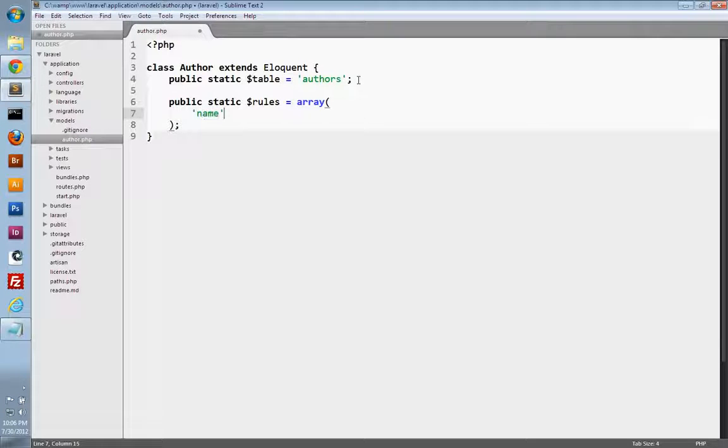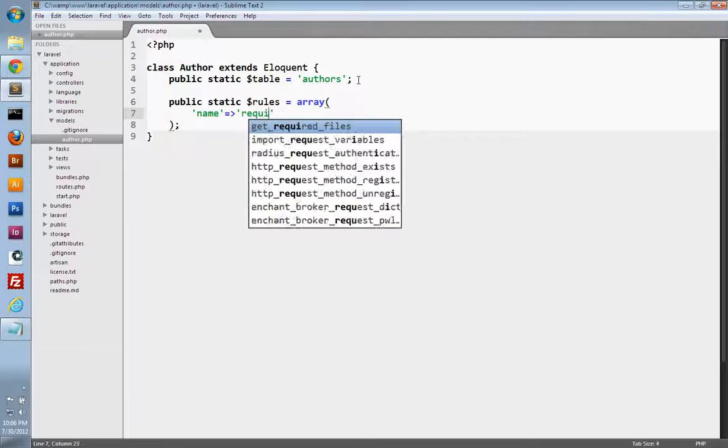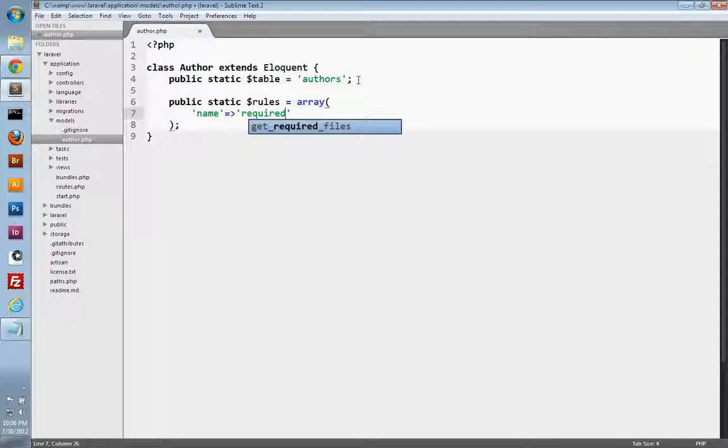So let's validate the name field. And Laravel has a bunch of different built-in validation rules that we can use, and one is called required, and this will ensure that the name field is required. It won't be allowed to be empty before you can save it into the database. Now you can use a pipe or a vertical bar to separate your validation rules, and then you can just chain them together here. So we can use another validation rule called min, and then a colon, and then you pass in the minimum length that you want to be allowed for this field. So in this case, they'll have to enter at least 2 characters in order to save the name into the database.